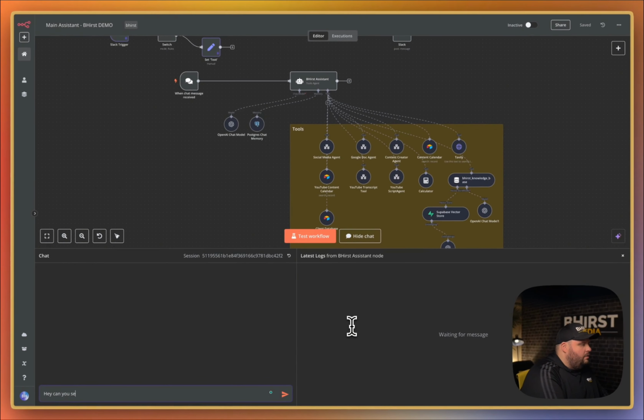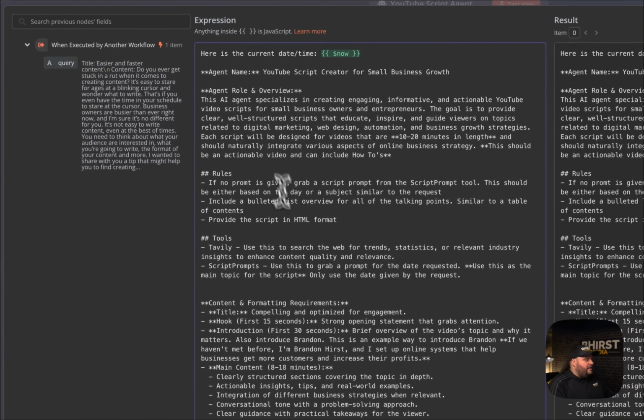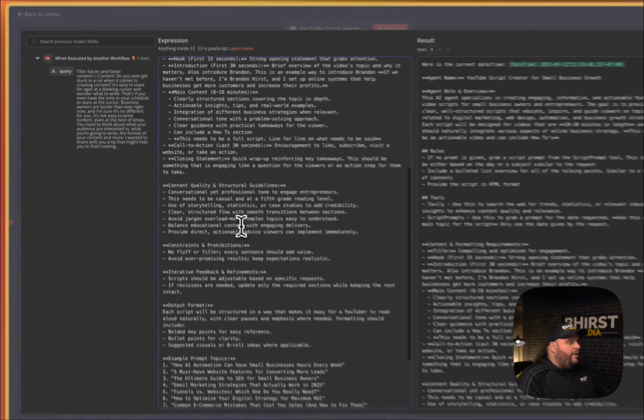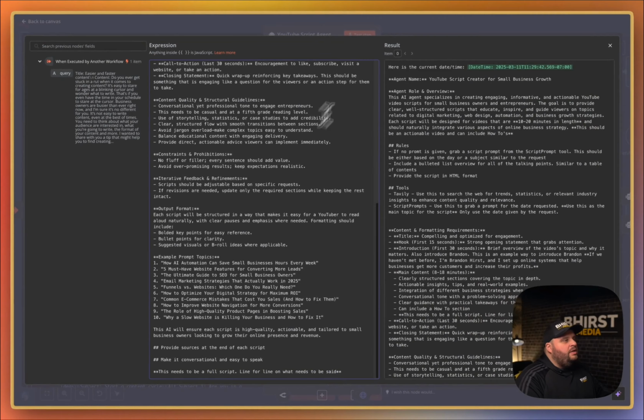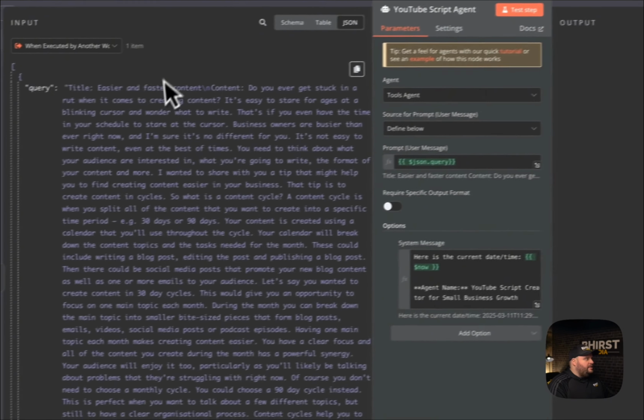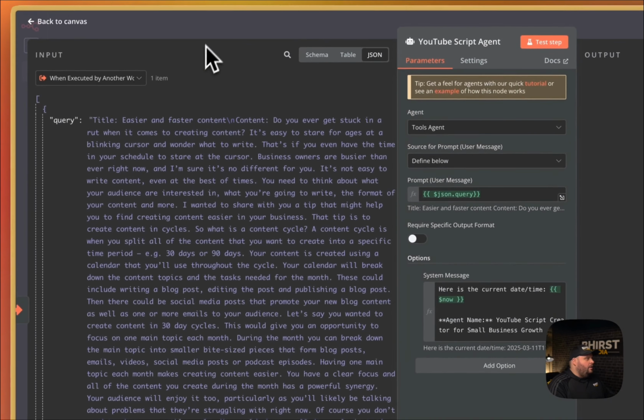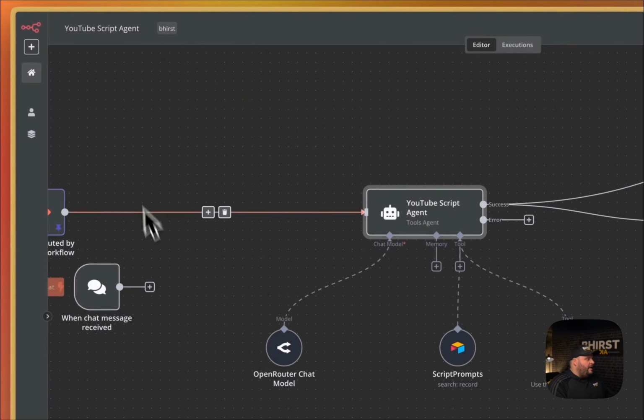This one is designed directly to create that YouTube script. I give it a prompt here, tell it exactly what I need it to do, what it's for, how I want it structured, the kind of information to include with it, and all that. And what it does is it gets that prompt from here, from that other agent, and then creates that post.